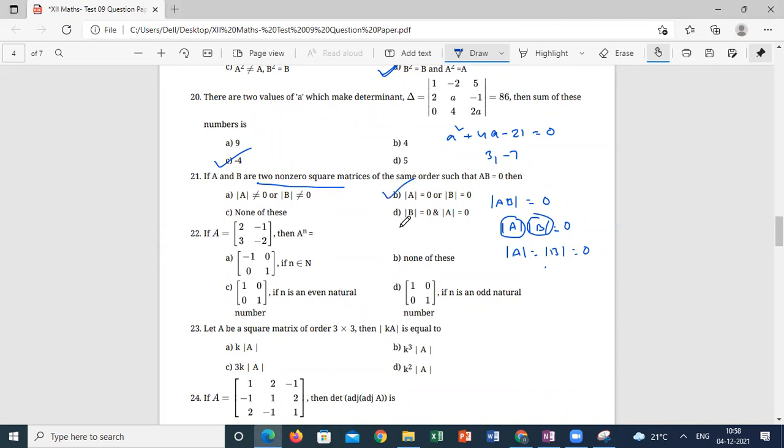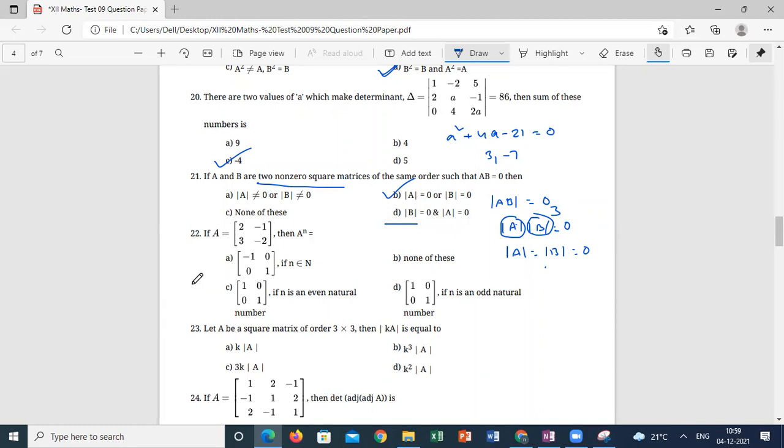So when I'm talking about option D, it says both should be 0. It need not be. If either mod A is 0, the total expression is 0, or mod B is 0, it is enough. Suppose mod B is 3 and mod A is 0, then the answer is 0.